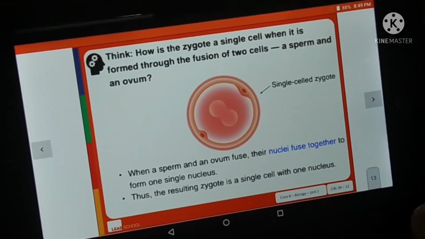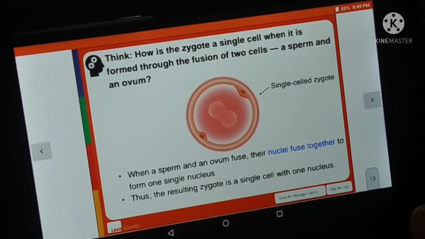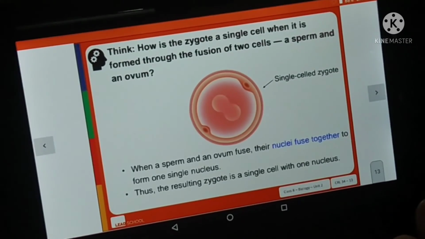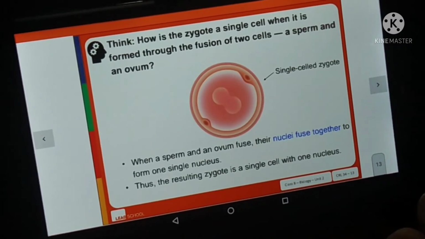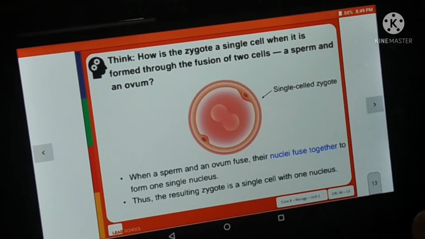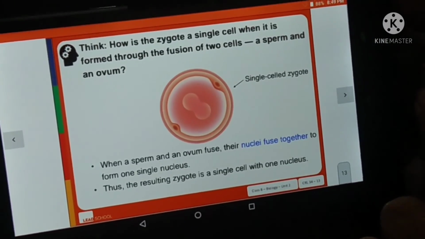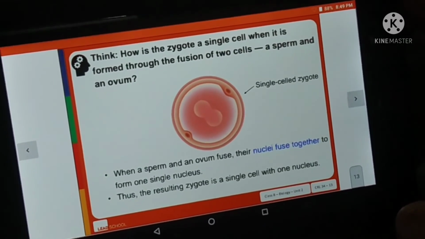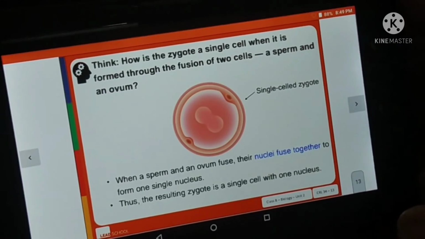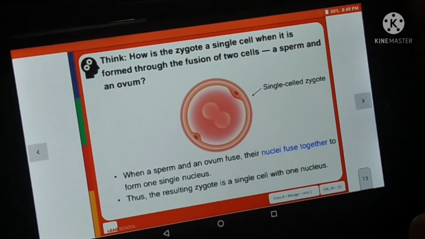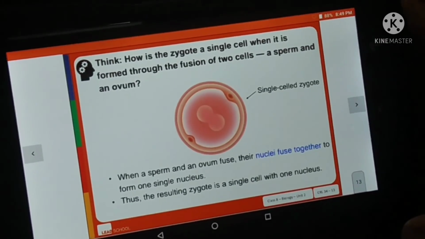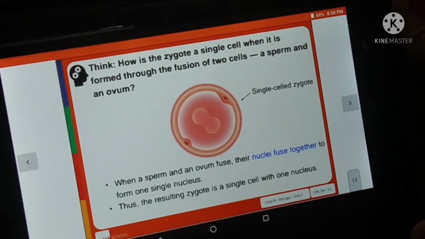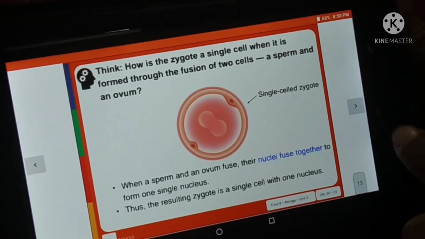How is the zygote a single cell when it is formed through the fusion of two cells, a sperm and an ovum? When a sperm and an ovum fuse, their nuclei fuse together to form one single nucleus. Thus, the resulting zygote is a single cell with one nucleus.